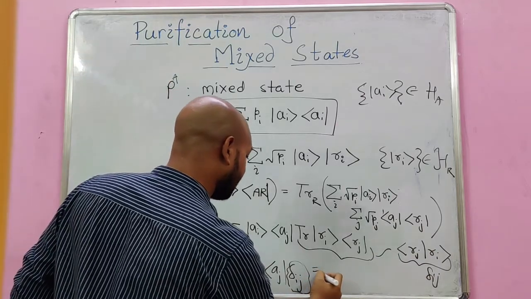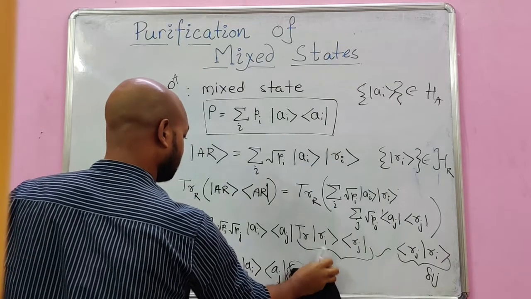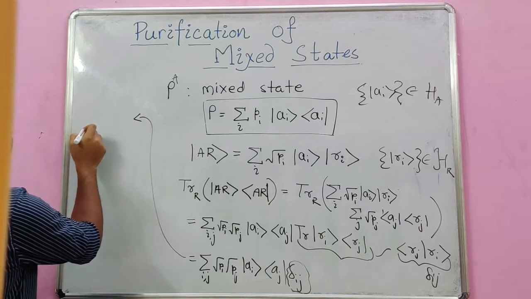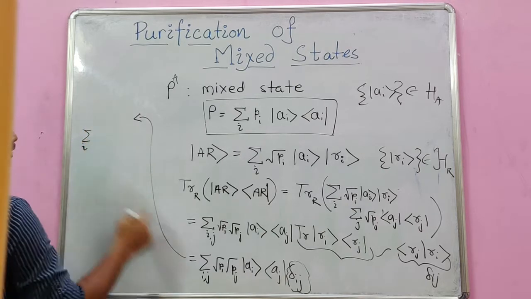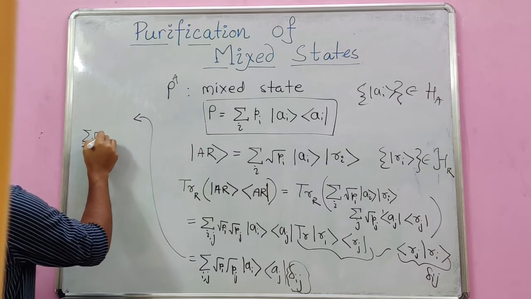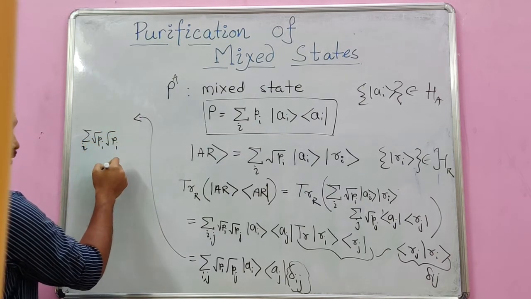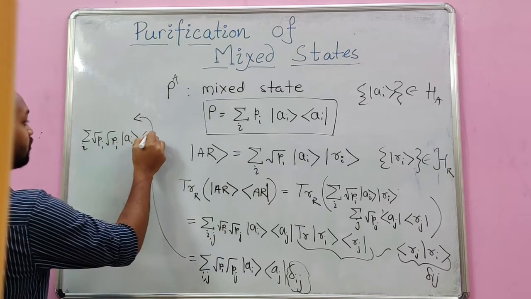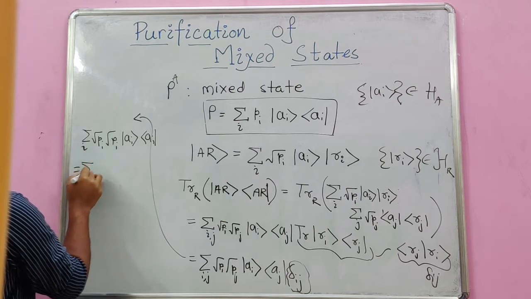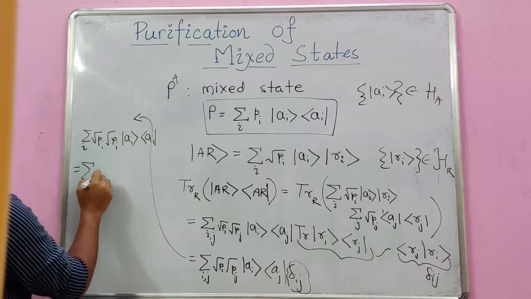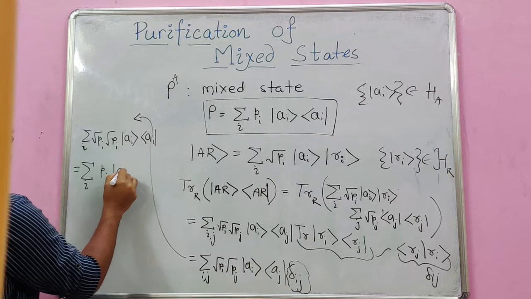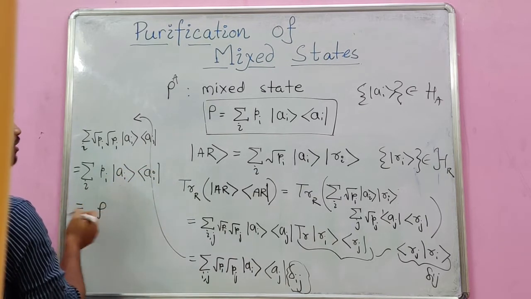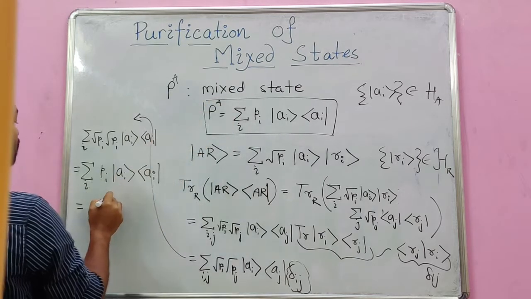So I finally get, let me write it here, a summation over i only, because j becomes i here, and p_j becomes p_i, and then |a_i><a_i|, which is nothing but the sum over i of p_i |a_i><a_i|, and this is indeed our rho_A.